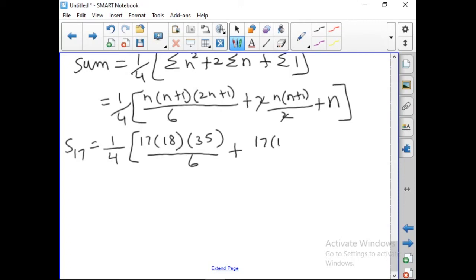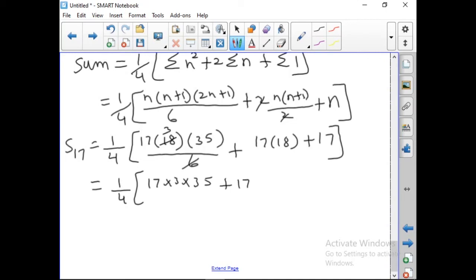So, 17 into 18 plus 17. Okay, so here we can cancel the terms. 6 goes here 3 times. So, 1 by 4 into 17 into 3 into 35 plus 17 into 18 plus 17.